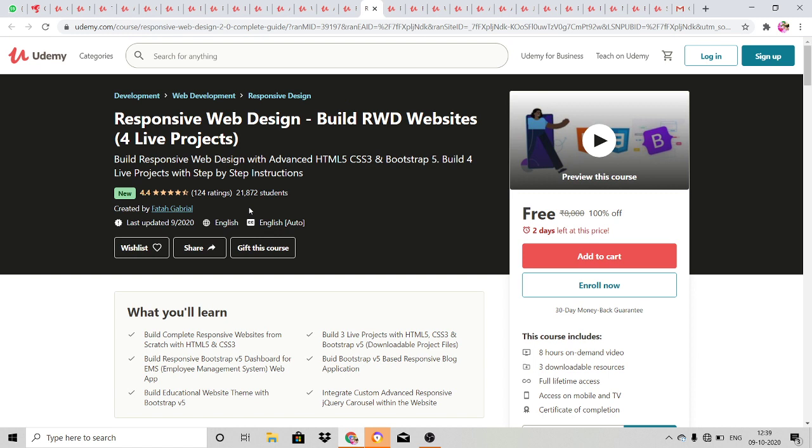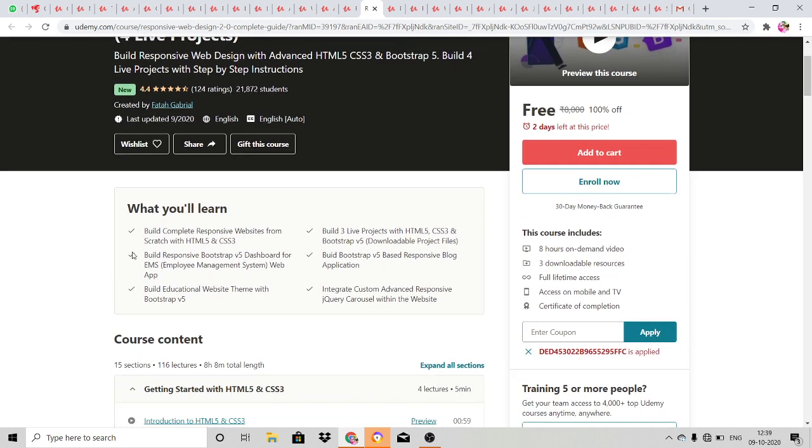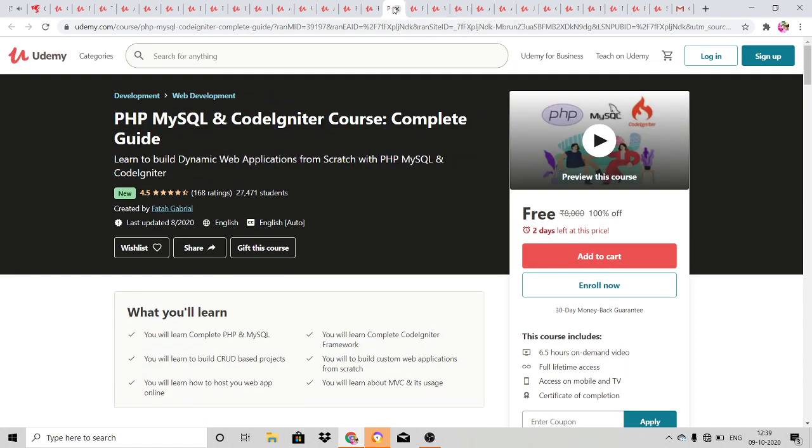Responsive web design: build RWD websites for live projects. This course includes 8 hours of on-demand video with downloadable resources. Full lifetime access with certificate will be provided. Build complete responsive websites from scratch with HTML5 and CSS3. Build an educational website theme with Bootstrap version 5. Build 3 live projects with HTML5, CSS3 and Bootstrap, with verified downloadable project files. Everything. And next one is